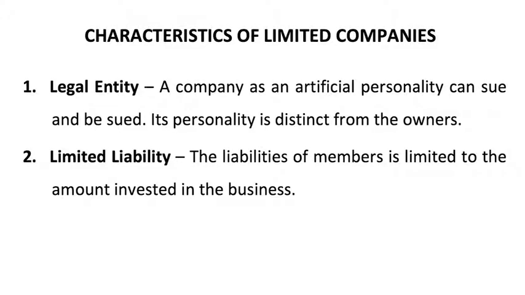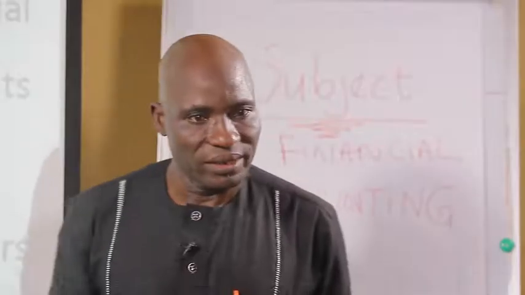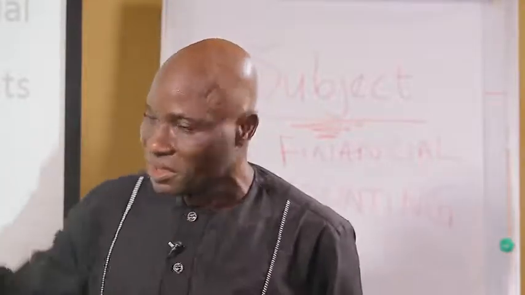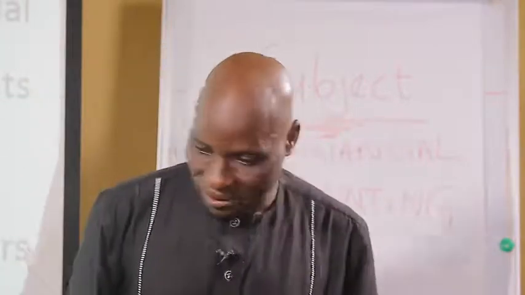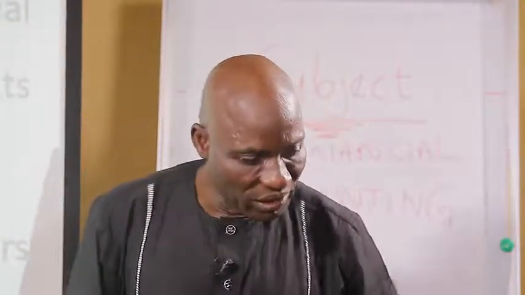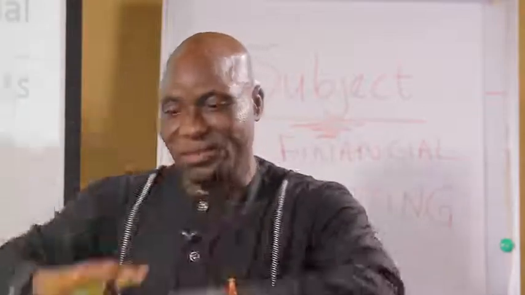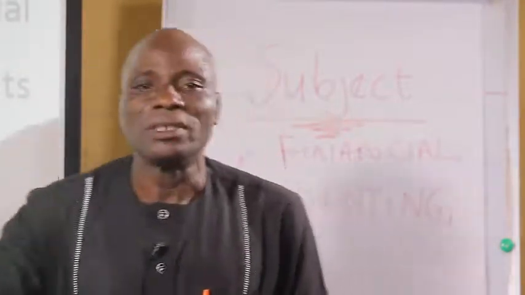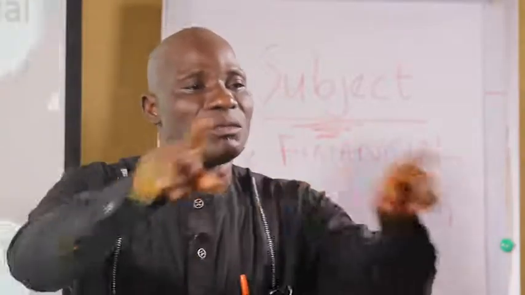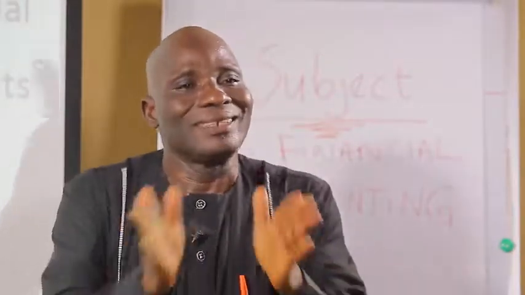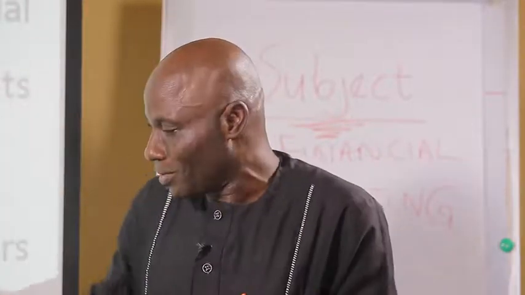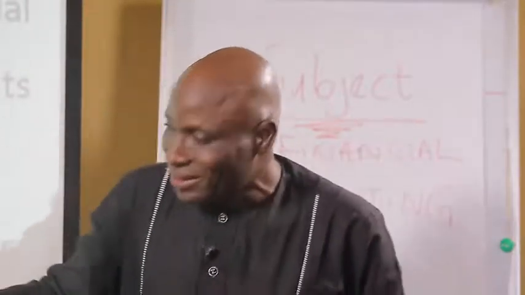Point 2, limited liability. The liability of members is limited to the amount invested in the business. Yes, only the capital, how much you contributed, how much you bought the shares. I bought shares worth 500,000, this one 300,000, this one 400,000, this one 700,000, this one 800,000. In terms of liquidation, or if that business closes down, the individual money used to acquire the shares is the amount that will be used to settle the debt. The debt has a boundary.